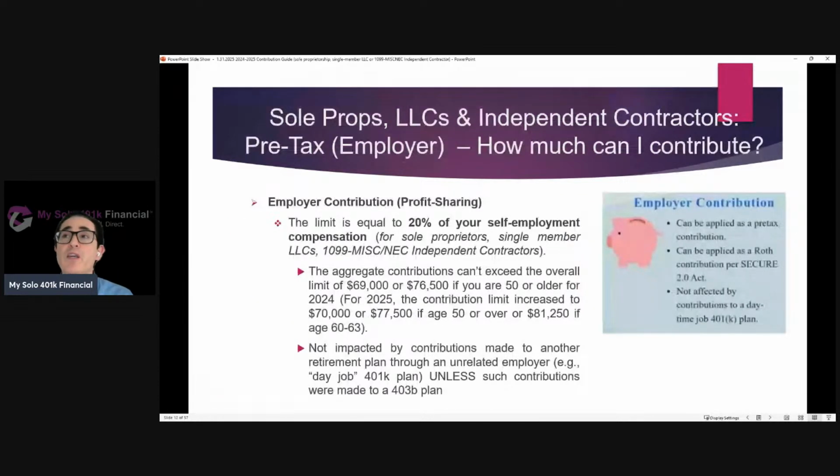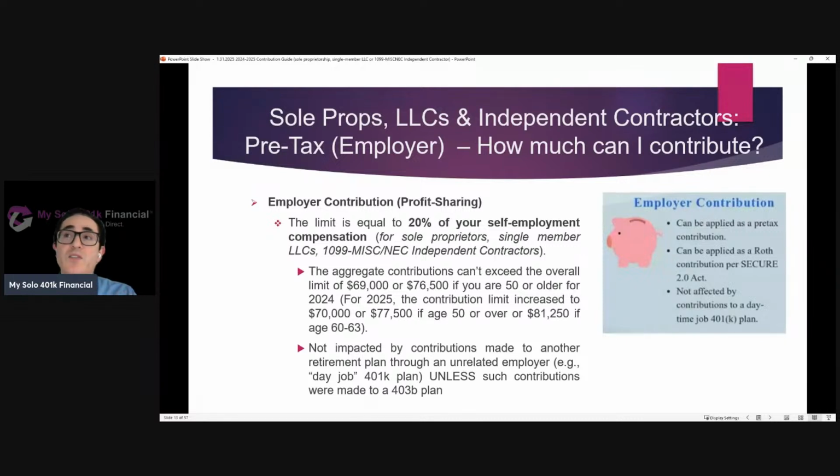Now let's go on to a different bucket. So you have the employer contribution bucket. In addition to employee, you've got the employer, because you're both the employee and the employer when you're self-employed. Another phrase for employer contributions is profit sharing. Just like with the employee contribution limit, you start with your self-employment income. Here, the employer contribution limit is a percentage of your self-employment compensation. Remember, that's line 31 of Schedule C, less 1/2 of the self-employment tax. After you run that pre-calculation, multiply it times 20%, and that's how much you can contribute as an employer contribution.